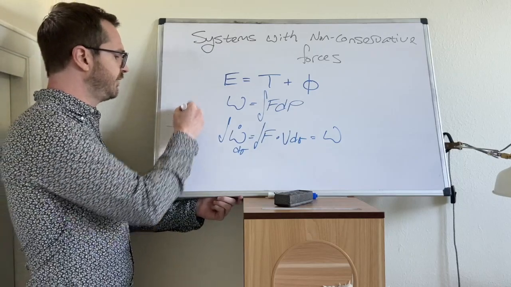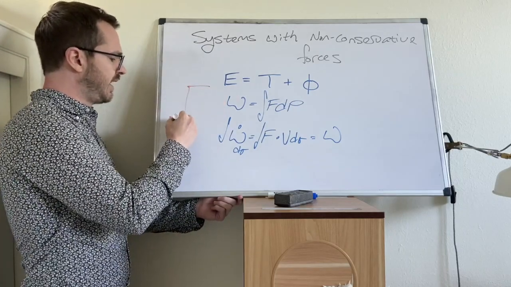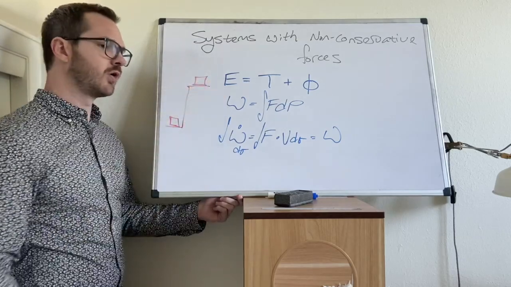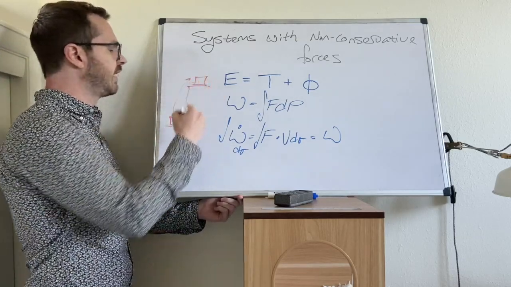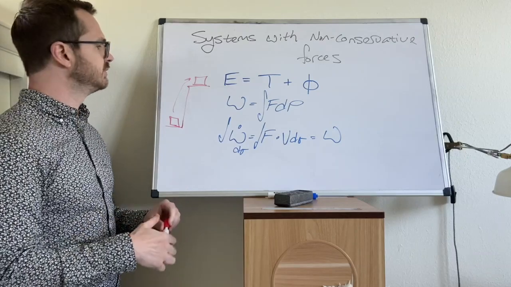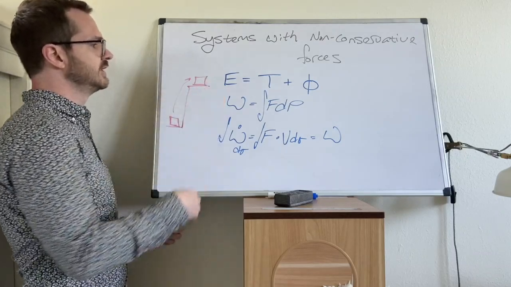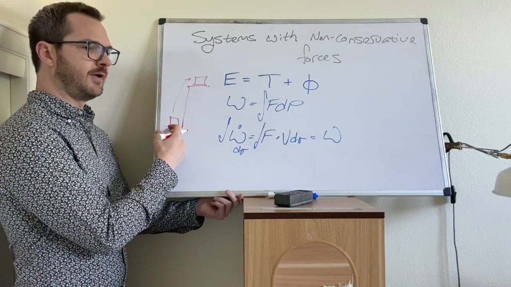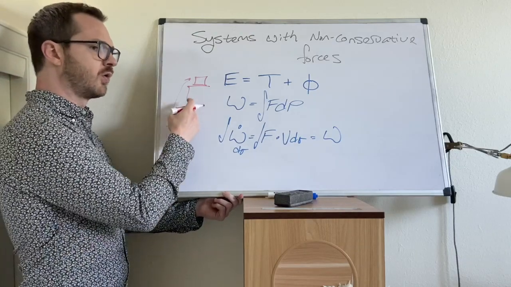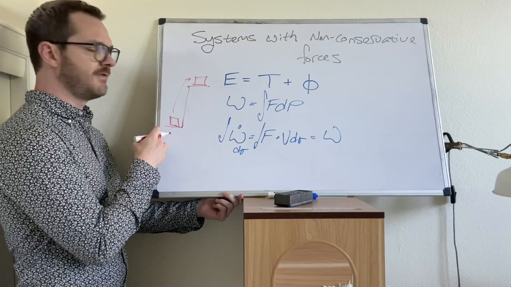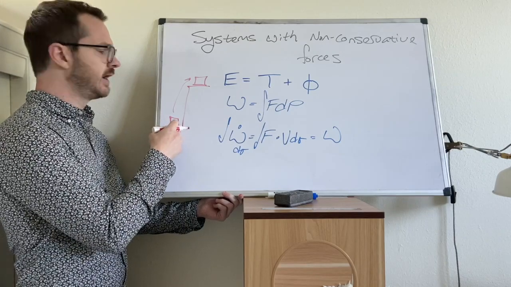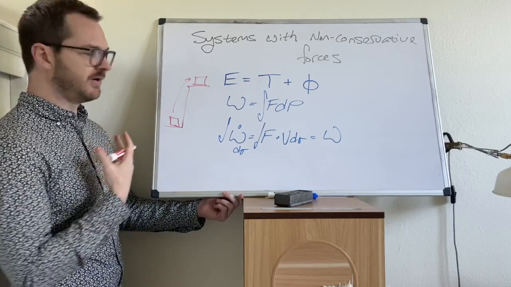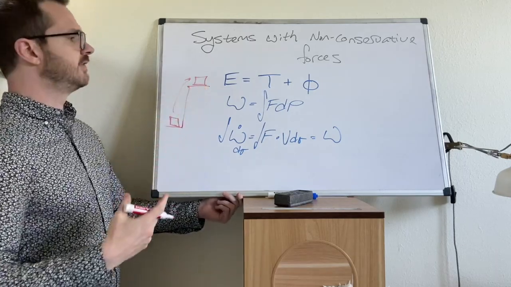Say that we have a box on a lower ledge, and we do some work on the system, and we move that box to a higher position, which means we just gave it some potential energy. The work that was done on this system, let's say I do the work on this system, that means I have added energy to this system, right? And clearly I did, because I moved it up. So I lost a little bit of energy, and the box gained a bit of energy.